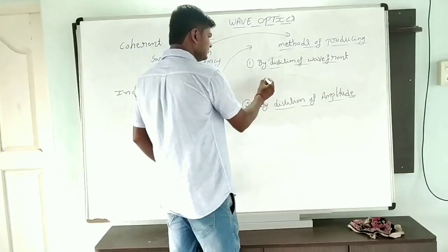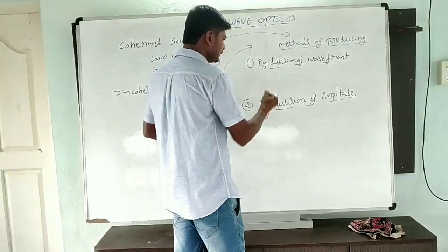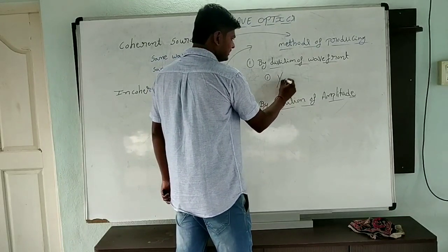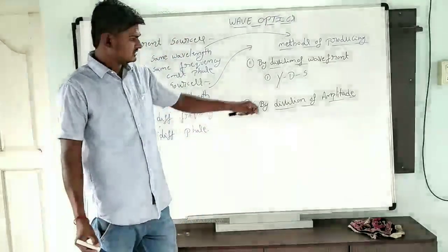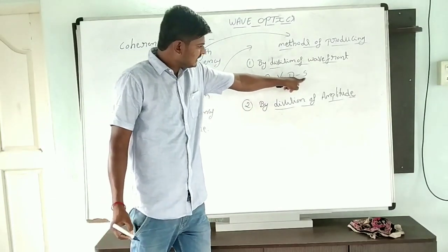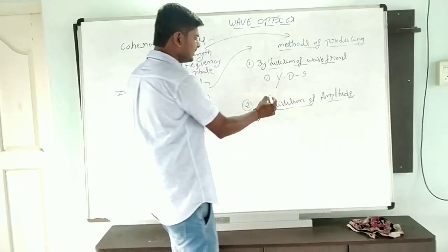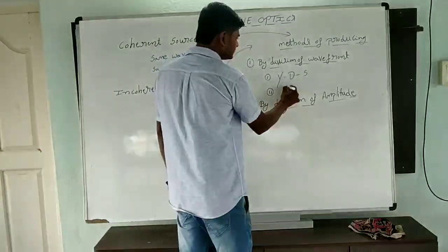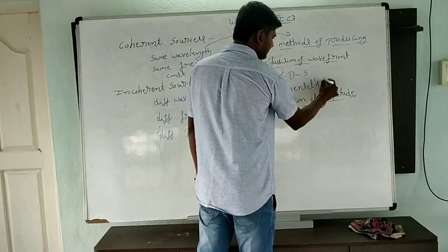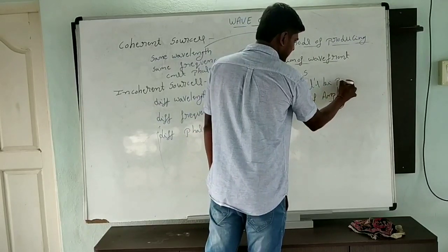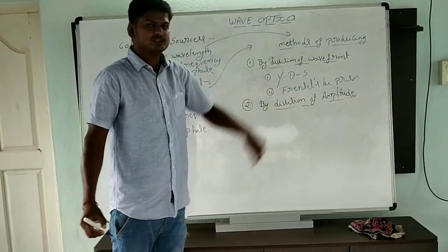One is Young's double slit experiment, YDS. Later we can discuss it in this chapter. The second one is Fresnel's biprism. These are the two ways we can get coherent sources by division of wavefront.